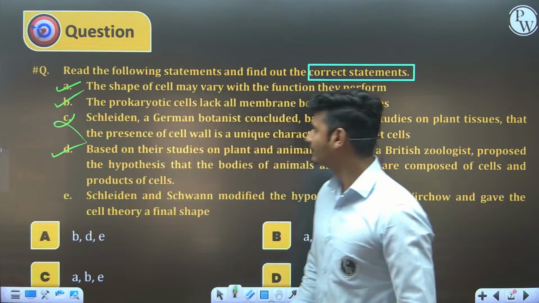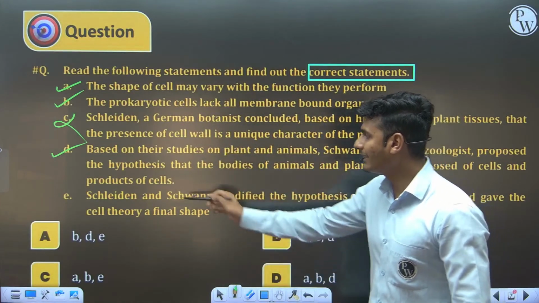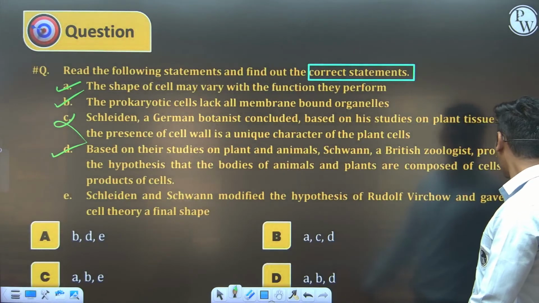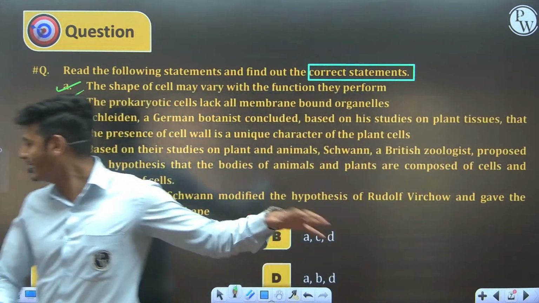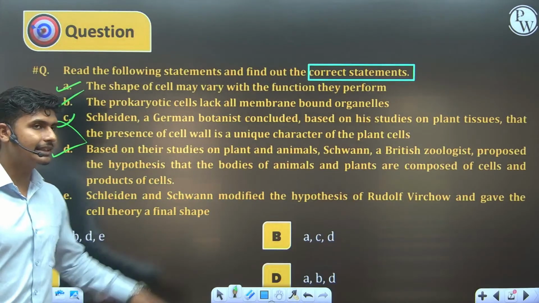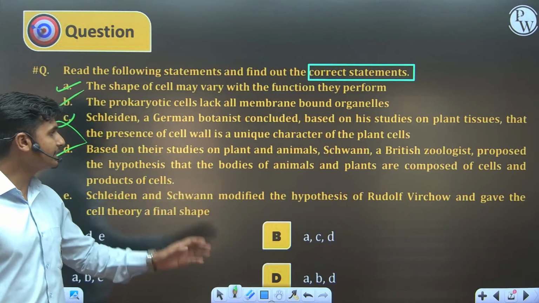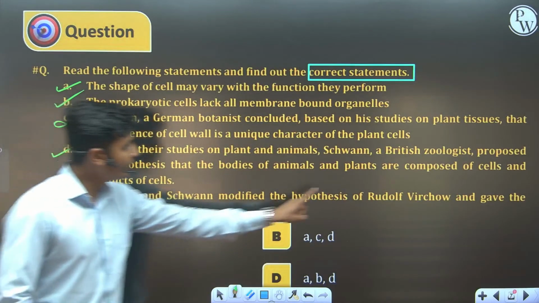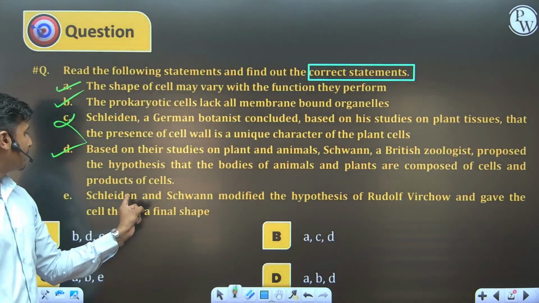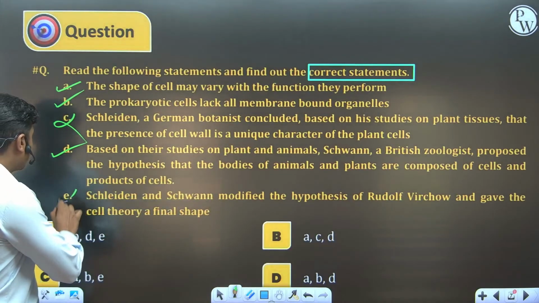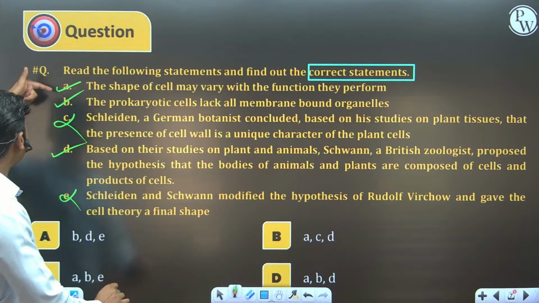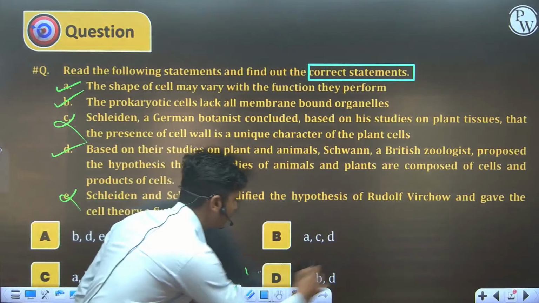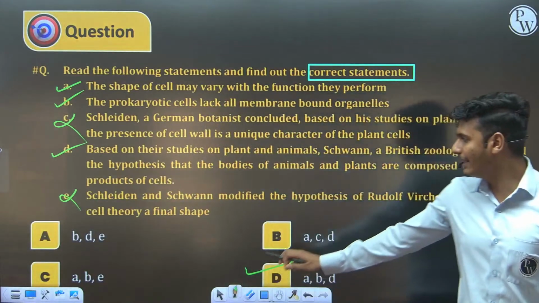A, B, D are correct, but the last statement: Schleiden and Schwann modified the hypothesis of Rudolf Virchow and gave the cell theory a final shape. Is it true, or is it reversed? Rudolf Virchow modified the hypothesis of Schleiden and Schwann. So it is also a wrong statement. It means A, B and D are correct. Which option has A, B, D? Yes, option number D is the correct answer. A, B, D is the correct answer.